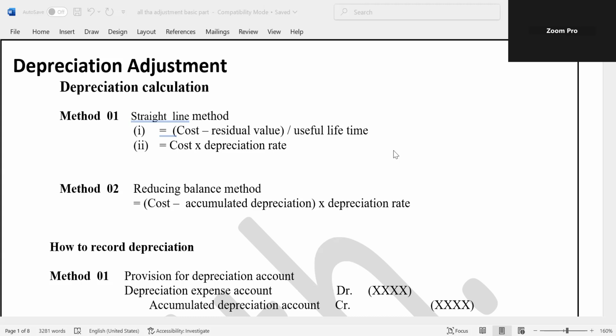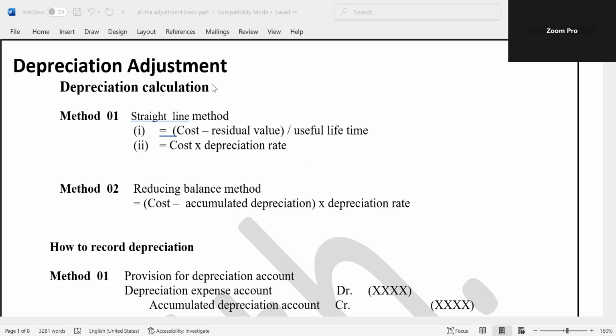We have already discussed the bad debts and doubtful debts adjustment. And last week I discussed the EPF and ETF adjustment. I will discuss some examples relevant to EPF and ETF as well as bad debts and doubtful debts later. But today I am going to discuss the depreciation adjustment from the beginning.